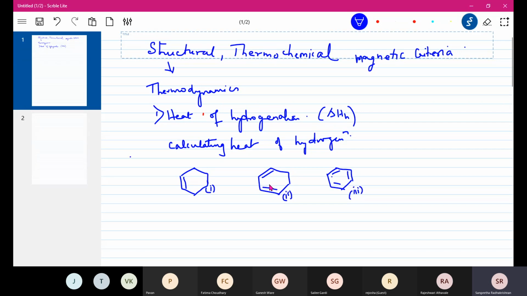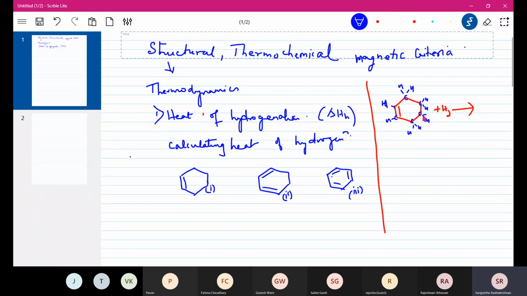This is cyclohexadiene and so on. Let us see how many pi bonds there are, because for hydrogenation, what is the meaning of the term? If I have a molecule, we know that double bonds usually show addition reactions. So if I add a molecule of hydrogen, there is a carbon at each vertex with 2 hydrogens, because there is no double bond. This will also have 2 hydrogen, and this also 2, but this will have only 1 hydrogen each.